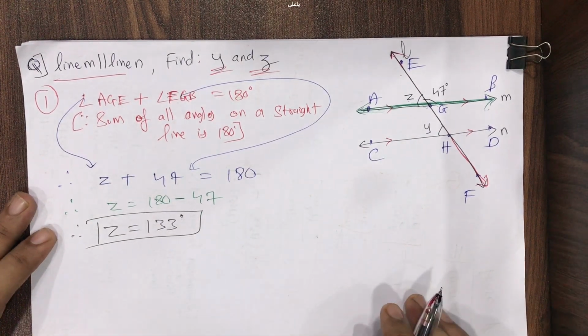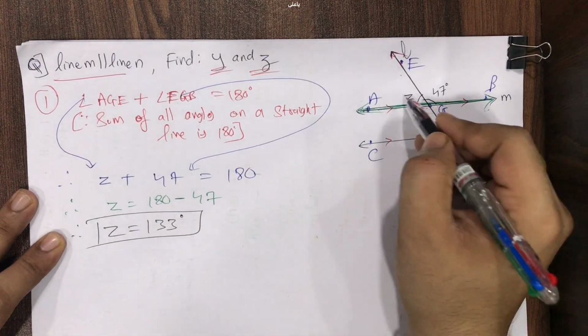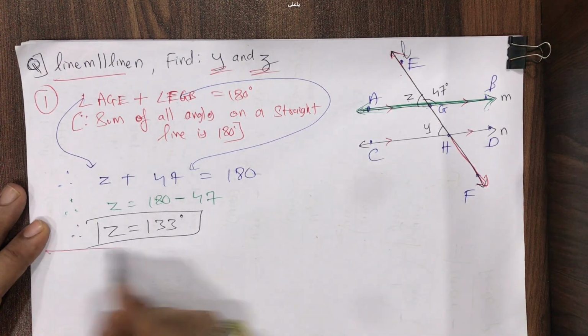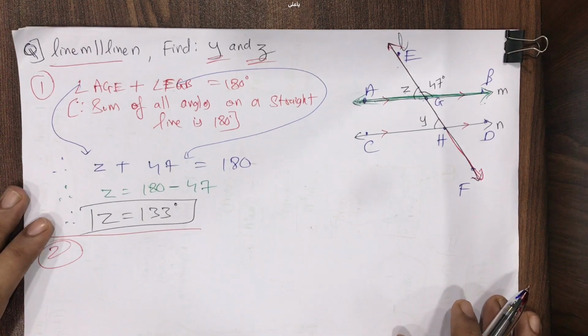That's it. It was so simple. We got the value of Z. Now the second part, students, is the most simple part. What we did in the previous question also.